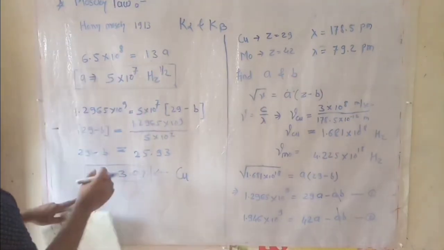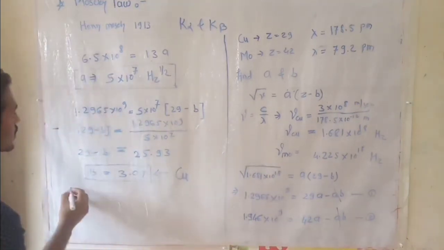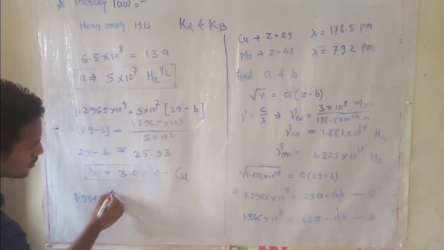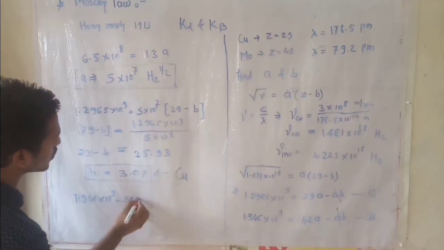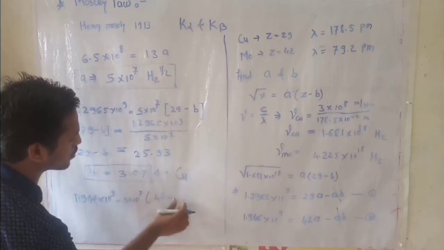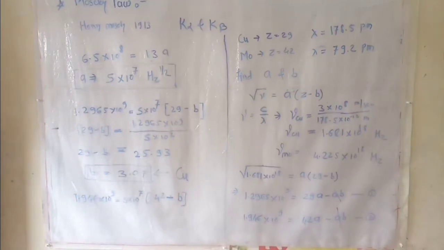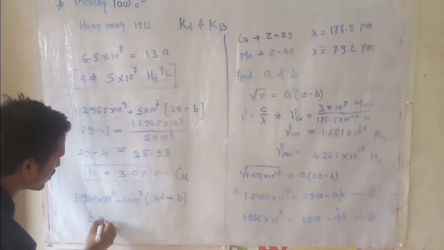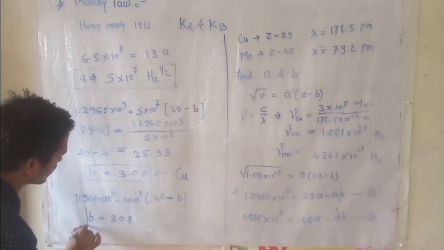Similarly, put this value in this equation, then 1.946 into 10 raised to 9 equals 5 into 10 raised to 7 times (42 minus b). Then this calculation gives us the value of b equals 3.08 for molybdenum, Mo.